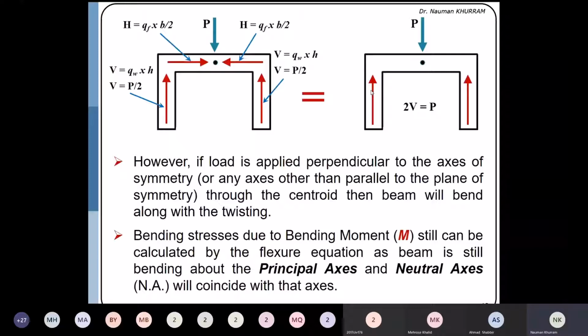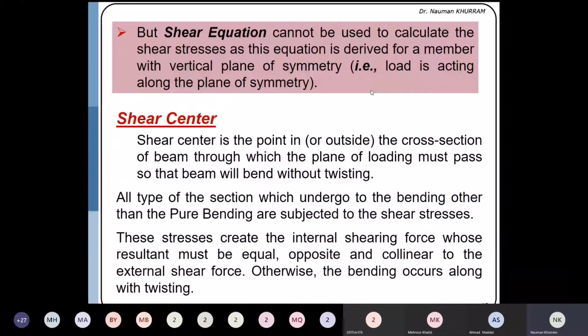Okay, I will come back to this definition of the shear center later. First, I will discuss why there is a need to study the concept of the shear center.